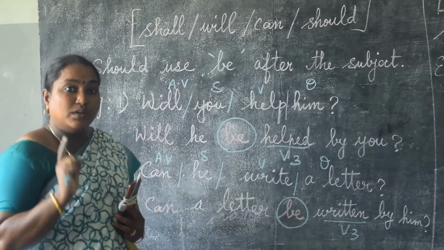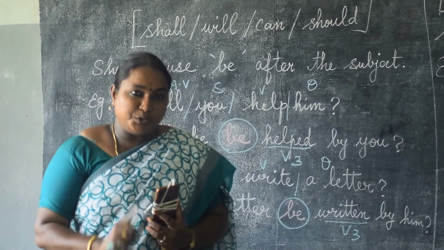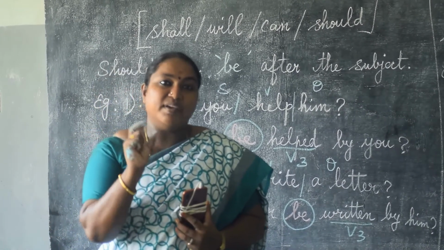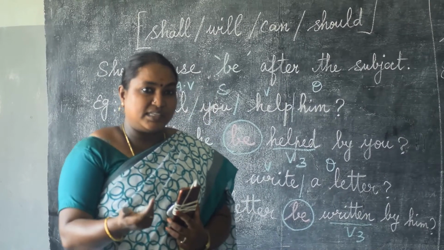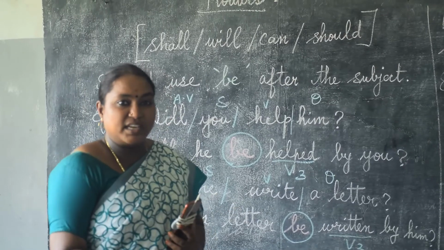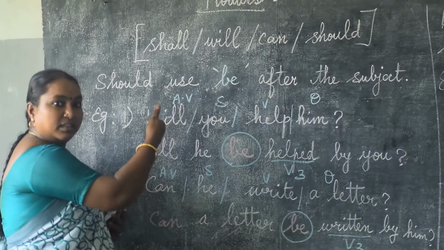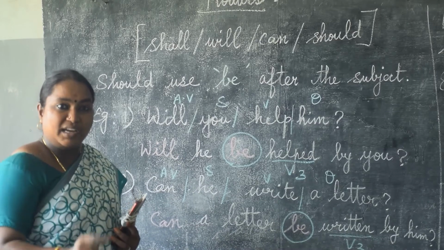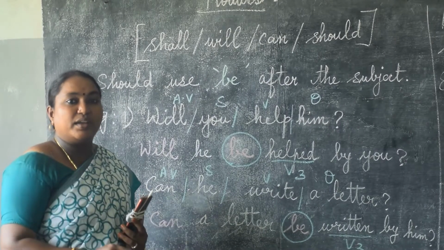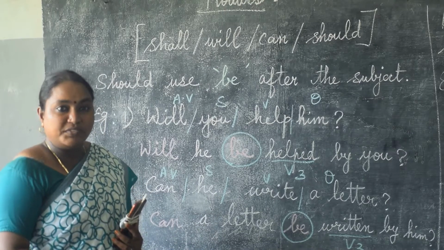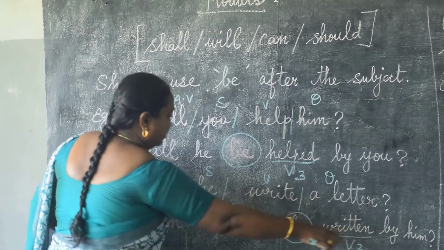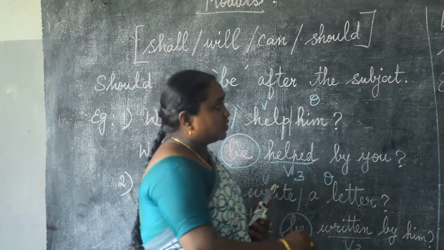Dear children, don't forget, all the main verbs should be in the past participle. Okay, only the auxiliary verbs we are changing. According to that, for present tense what we have to do, for past tense what we have to do, for continuous tense, as usual for modals, that's what we are learning in a deep manner. But all the main verbs should be in the past participle while you are writing passive form. Don't forget that. Okay. Can a letter be written by him? Have you understood? This is for modals.